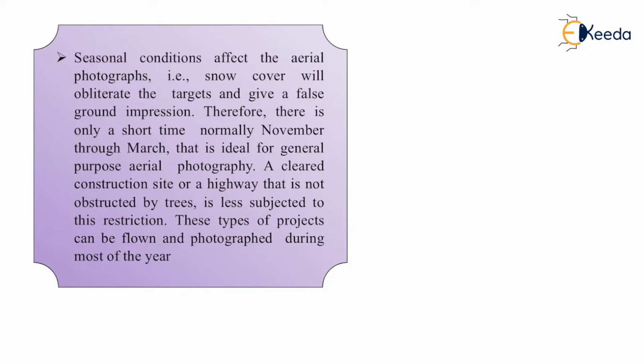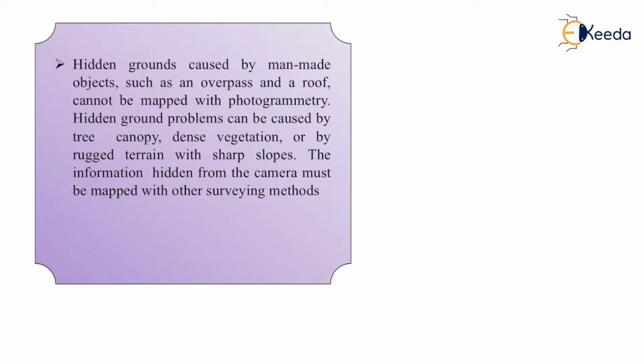Then there is hidden ground caused by man-made projects or objects such as an overpass. For example, take airports with three or four floors; we cannot find out the roads going through them. Or for example, we have some elevated corridors.